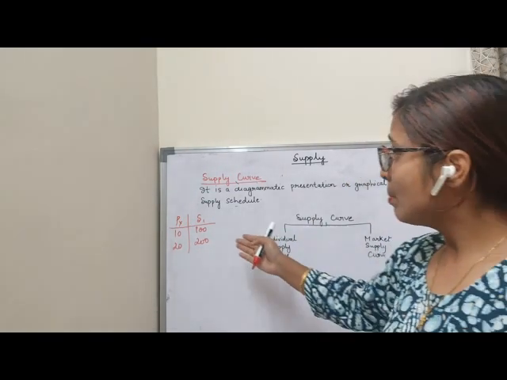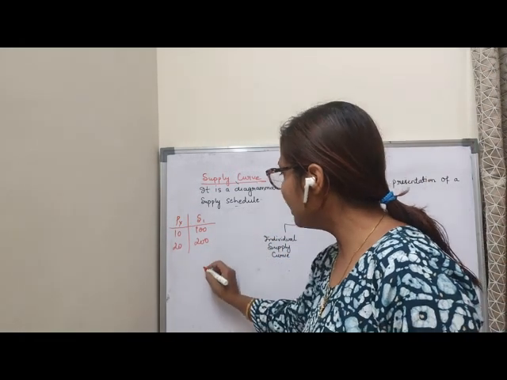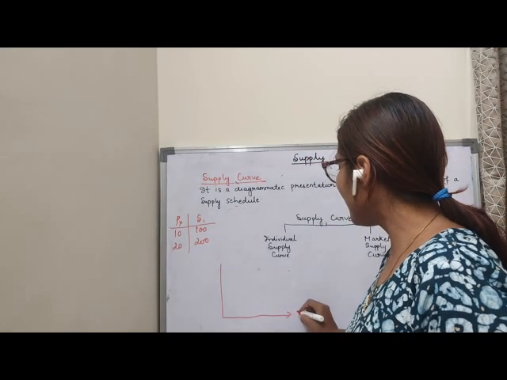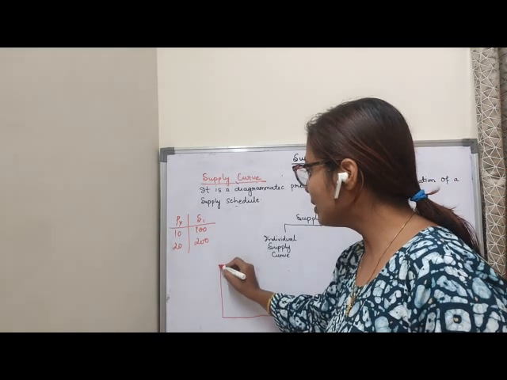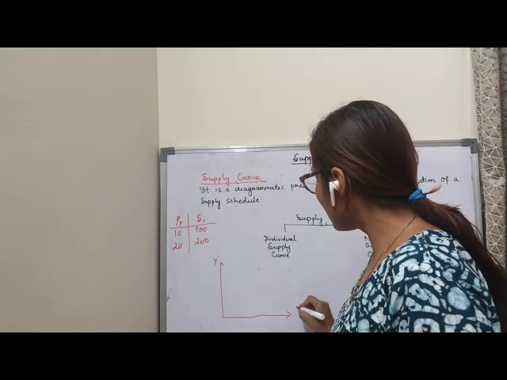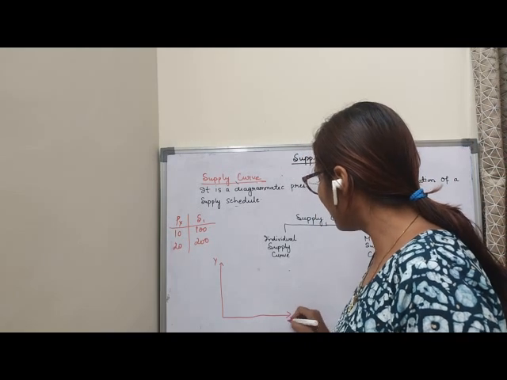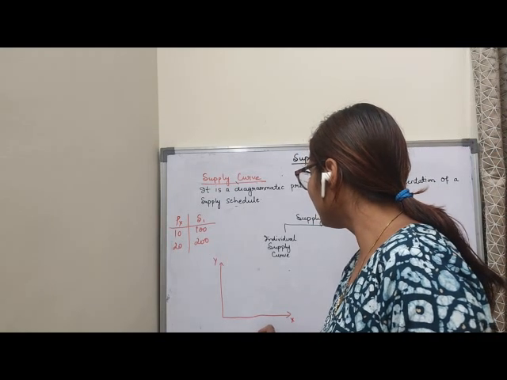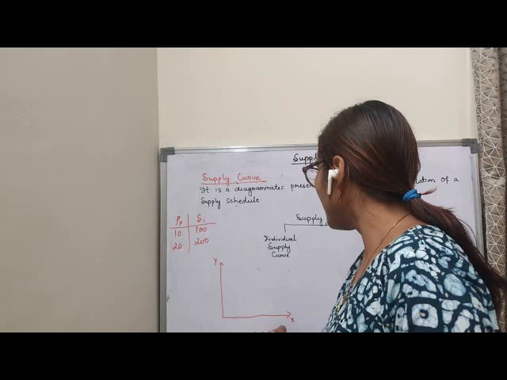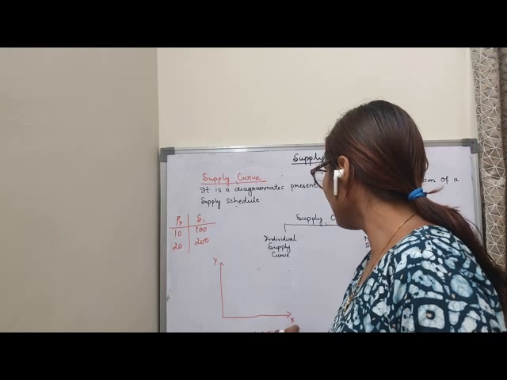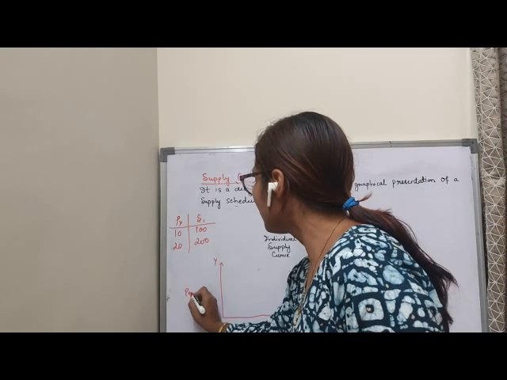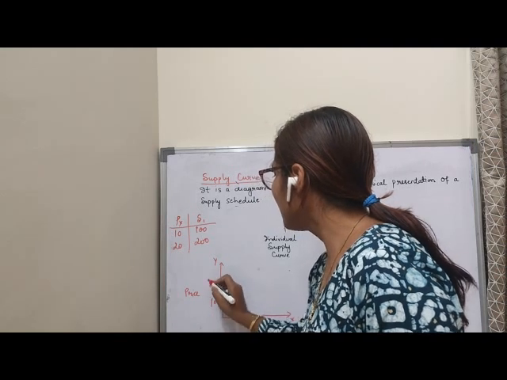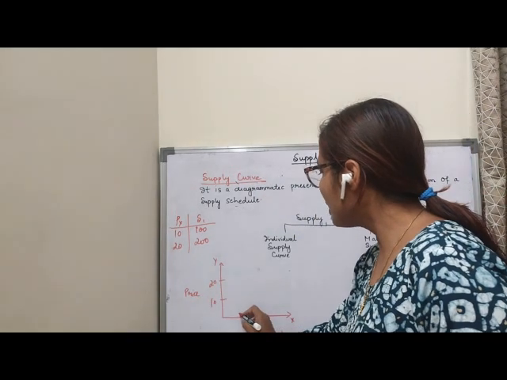So same table I will plot it here. See? This will be the individual supply curve. That means diagrammatic presentation of an individual supply curve. Here it is the individual supply curve. I am taking here the supply. Here is the price. Price 10, 20. Now you see here I am taking the supply.